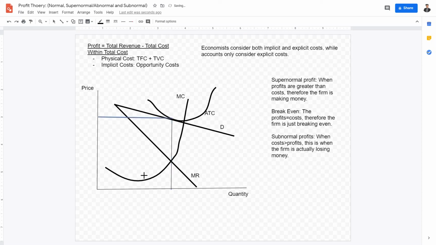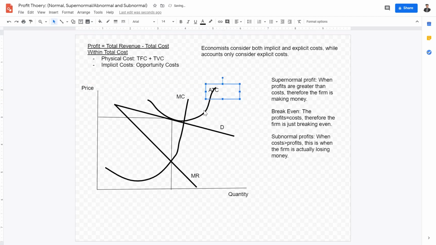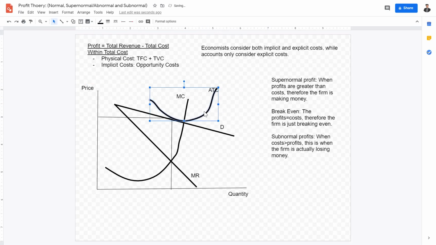Therefore, there is absolutely no room for supernormal profits, but there is also no room for subnormal profits, because the ATC curve right here touches the demand curve at the point to which MR intersecting MC is linked. Therefore, this is where neither supernormal nor subnormal profits occur. This is the point at which break-even is met.